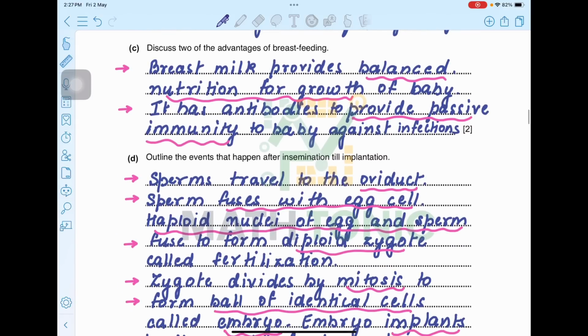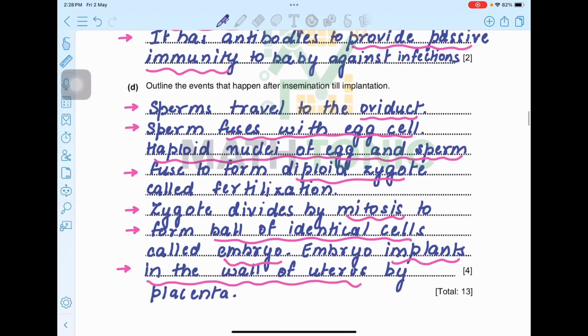Discuss 2 of the advantages of breastfeeding. Breast milk provides balanced nutrition for the growth of the baby. It has antibodies to provide passive immunity to the baby against infection. So it gives time for the baby's immune system to develop, as well as it has a balanced amount of nutrients for the baby to actually grow.